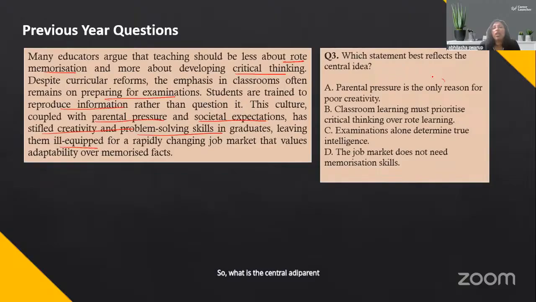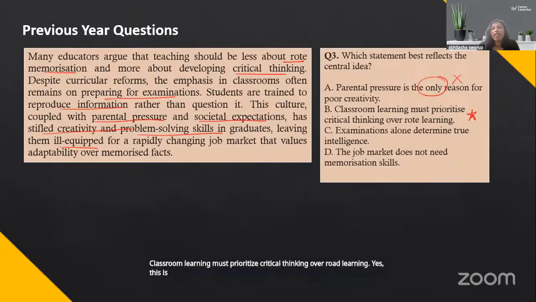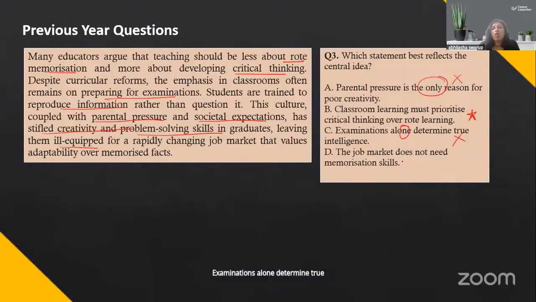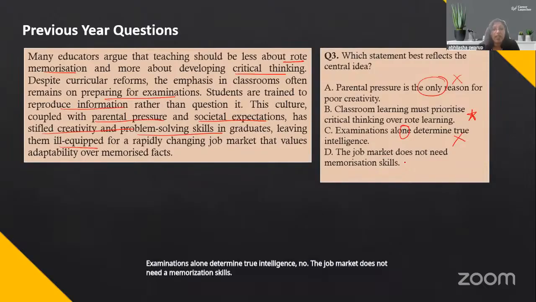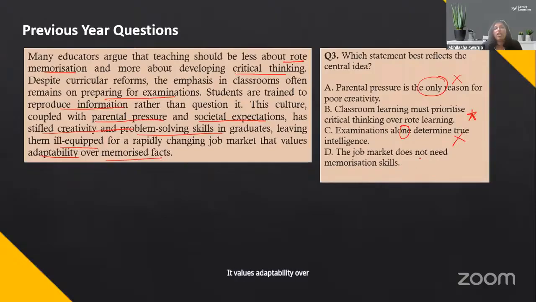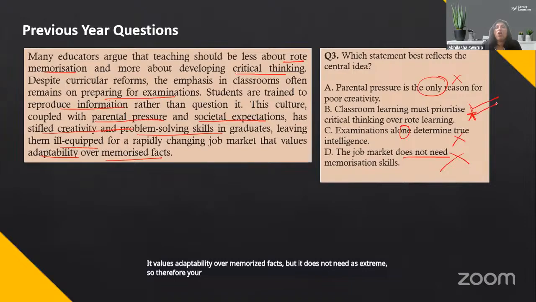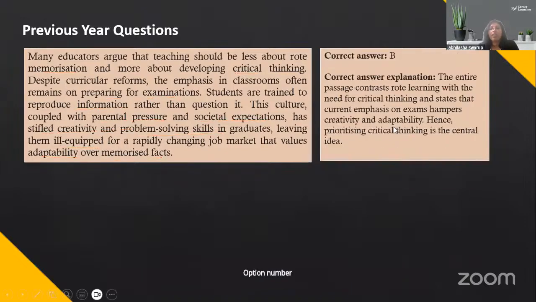Parental pressure is the only reason? No, this is an extreme option. Classroom learning must prioritize critical thinking over rote learning. Yes, this is what it is saying. Examinations alone determine true intelligence. No. The job market does not need memorization skills. We have not talked about that. It values adaptability over memorized facts, but saying it does not need them is extreme. So, therefore, your best answer is option number B.